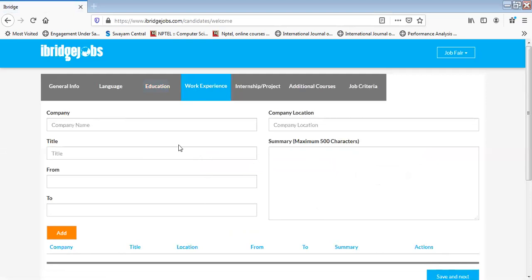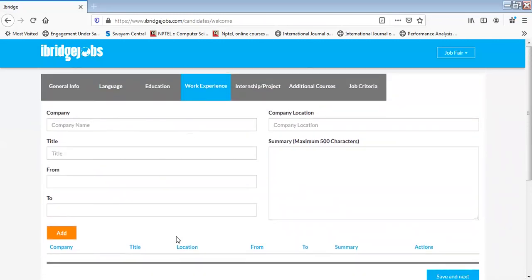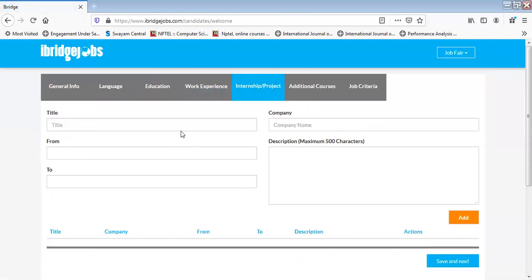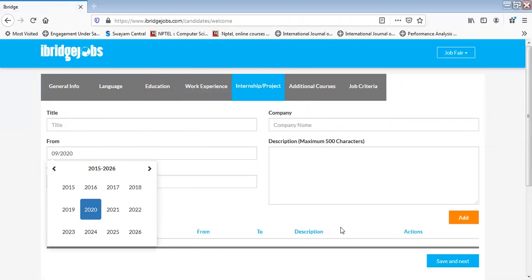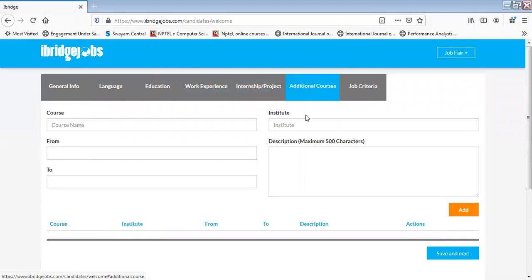Here, in case you have any work experience, please mention that. You can always add multiple columns. If you have experience with two or three different companies, you can add that. Or else if you do not, you can just leave this blank and go to Save and Next. Next will be internship or project. If you have done any during your tenure, then please mention it out here. This will give you more chances when you apply for a job, and then Save and Next. Next comes a column of additional courses, wherein if you have done any courses from upGrad or say Coursera, you can just mention it out here and do Save and Next.